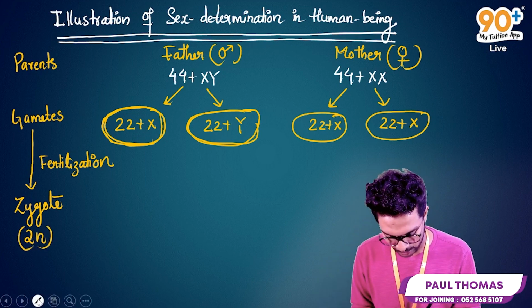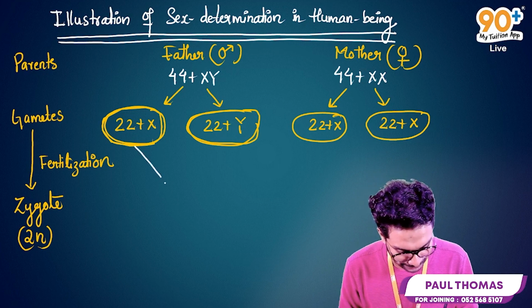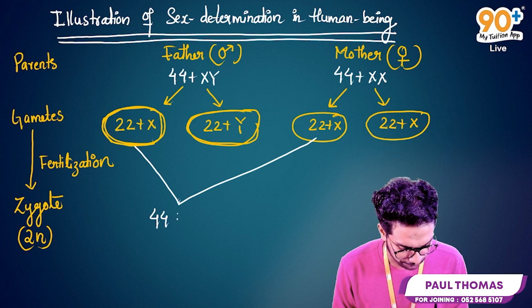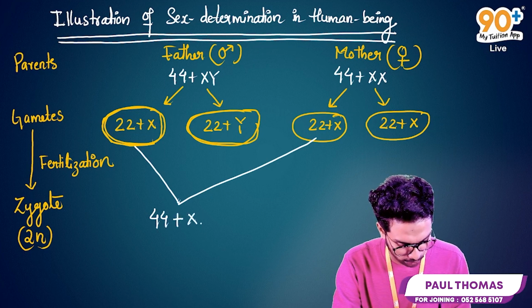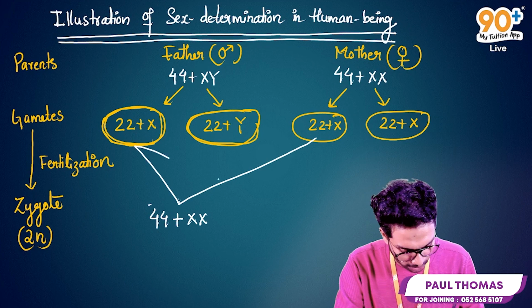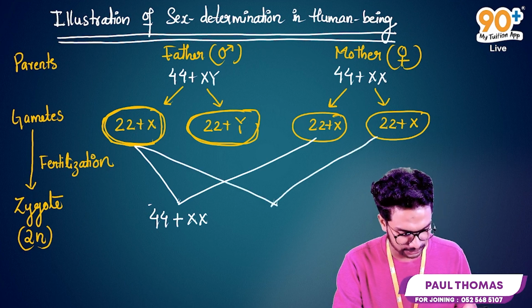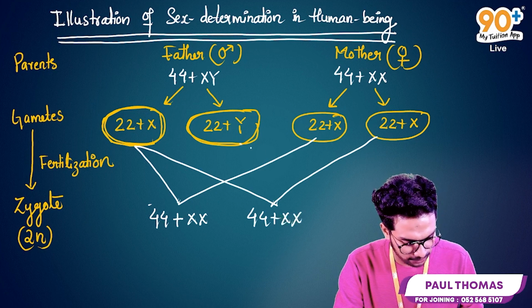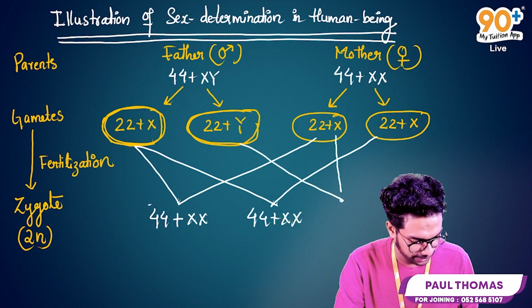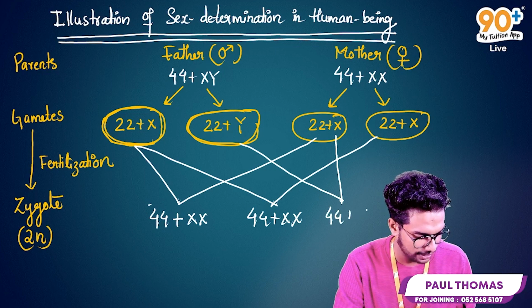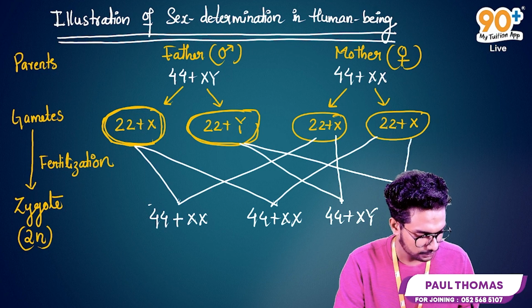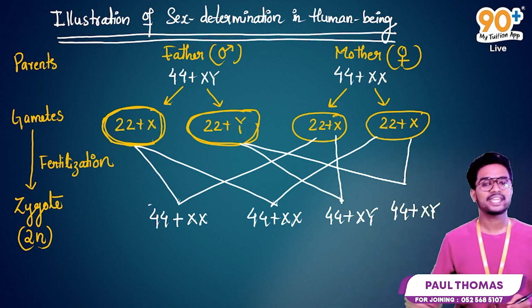Okay, so now we are going to fertilize one gamete with this one female gamete. Now we got 44 plus XX chromosomes. Combining this genetic material, we will get 44 plus XX chromosomes as well, and we will get 44 plus XY condition, and finally 44 plus XY condition again.